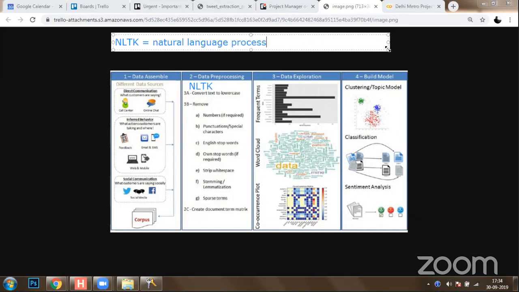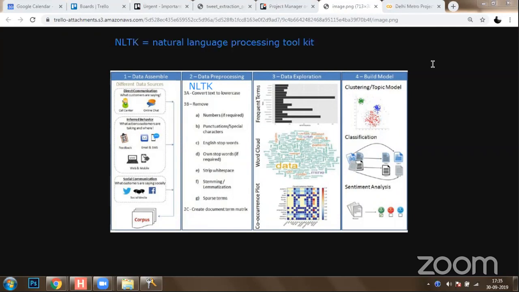Okay, this is known as the Natural Language Toolkit. You can utilize it to perform these operations. NLTK is capable of removing numbers, punctuation, English stop words, any custom stop words you want to create, and white spaces. You can perform stemming and lemmatization so as to get to the root word. You can generate sparse terms, and finally you can create a document term matrix. All these processes you can quickly do with the NLTK library.